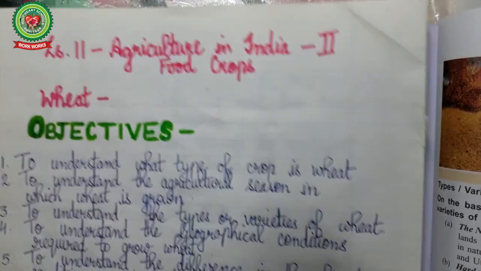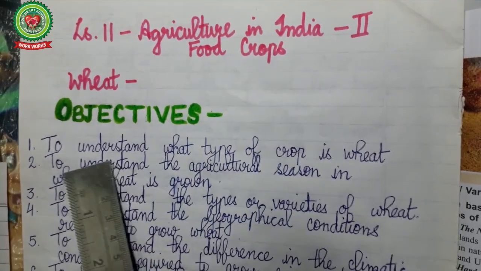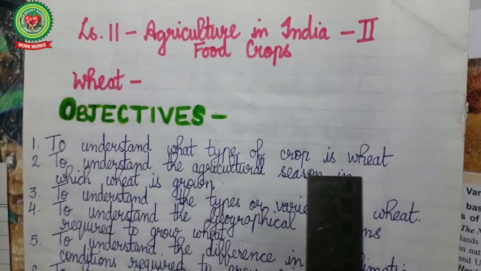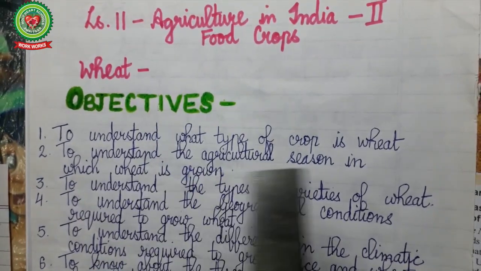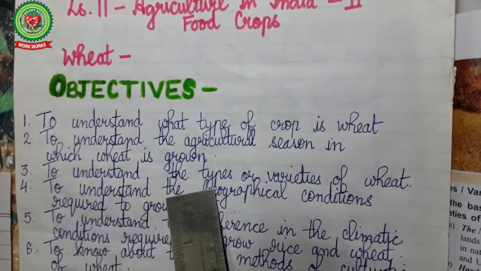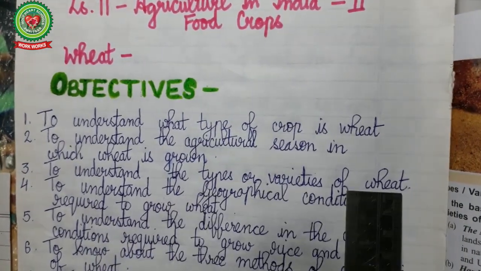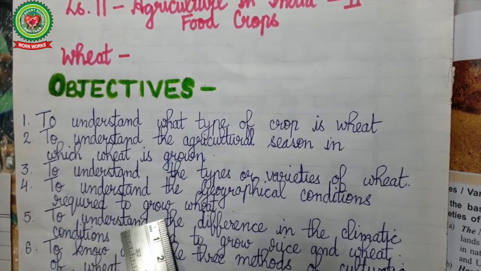First of all, we'll discuss the objectives of the chapter. The first objective is to understand what type of crop is wheat. Number 2, to understand the agricultural season in which wheat is grown. Number 3, to understand the types or varieties of wheat. Number 4, to understand the geographical conditions required to grow wheat.